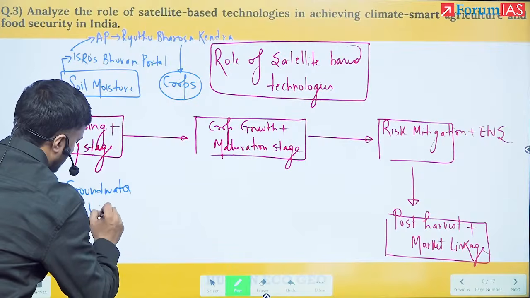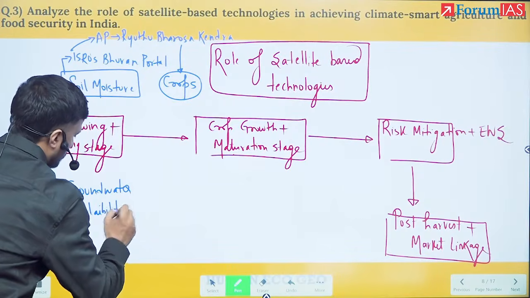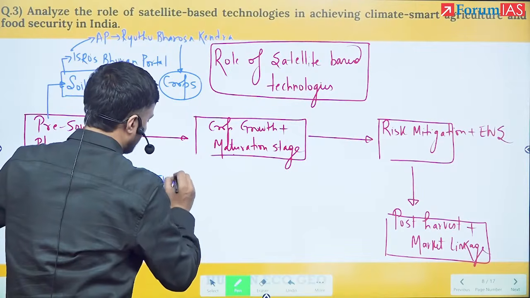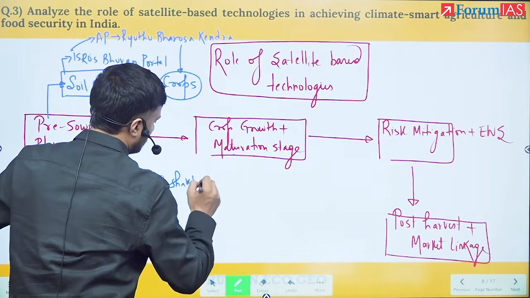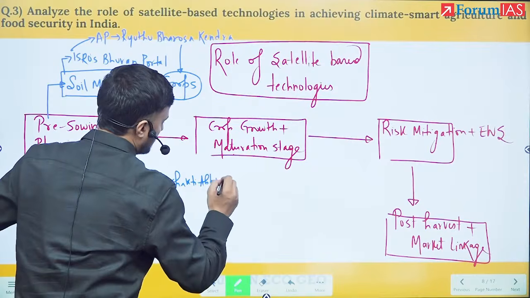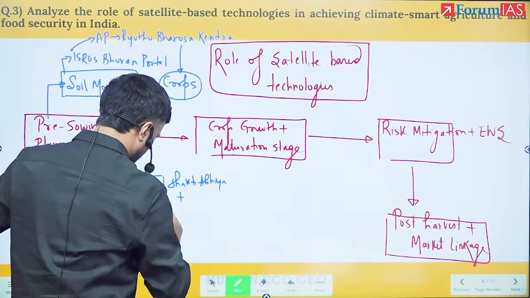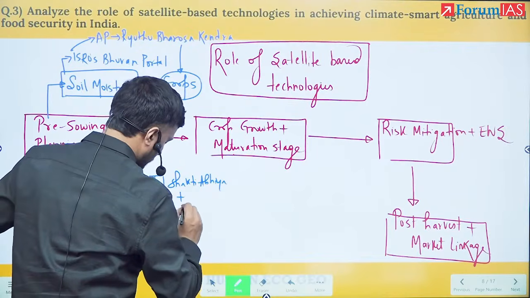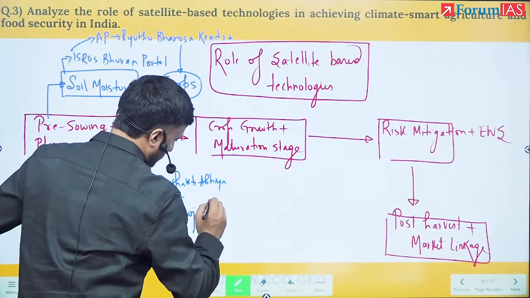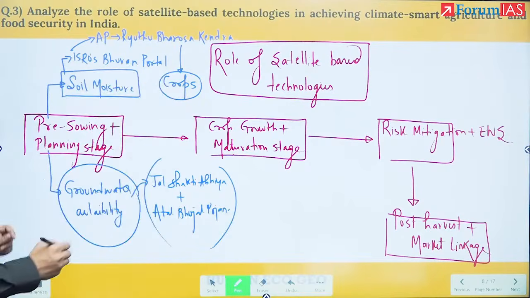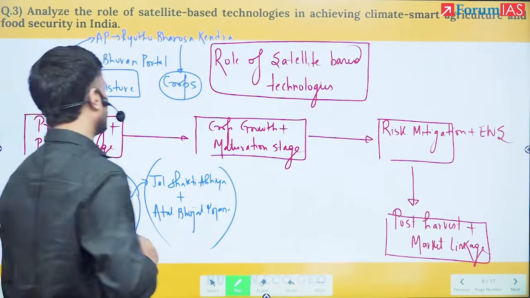Groundwater availability. So here I can say how Jal Shakti Abhiyan plus Atal Bhujal Yojana, both of them are deploying satellite-based technologies to understand the availability of groundwater.